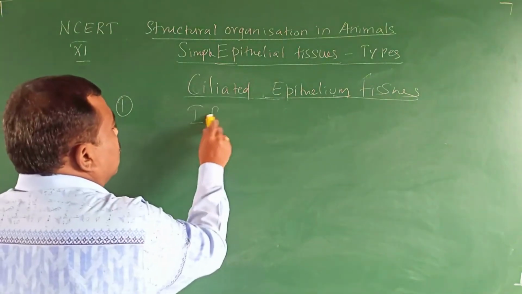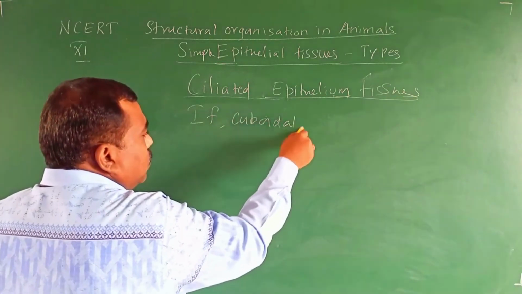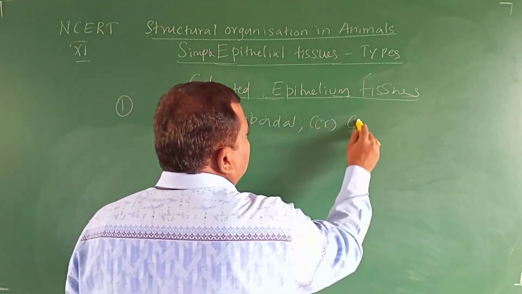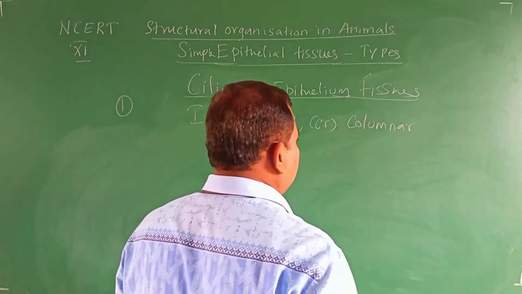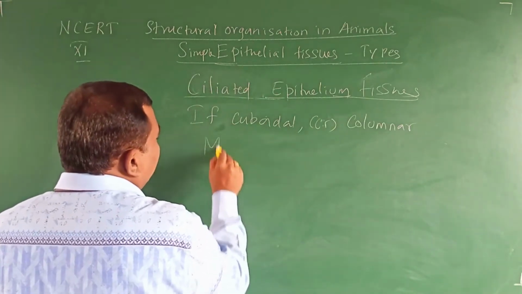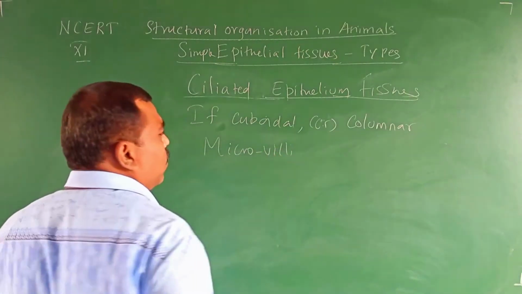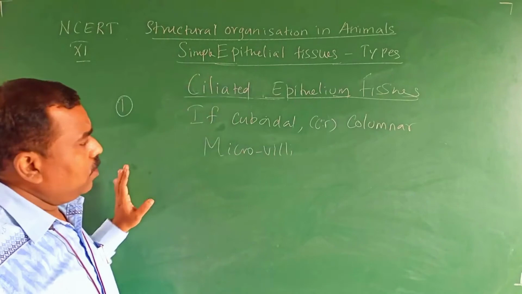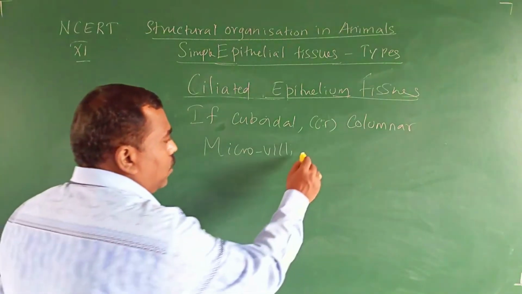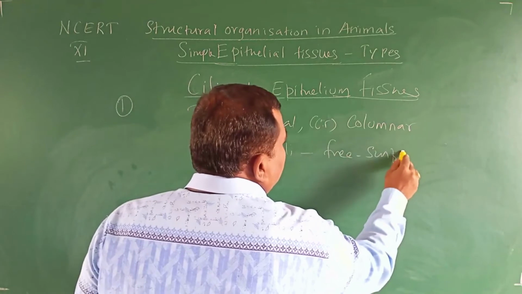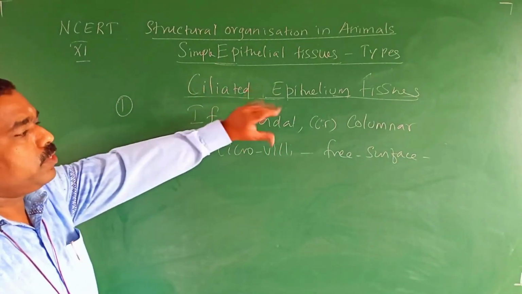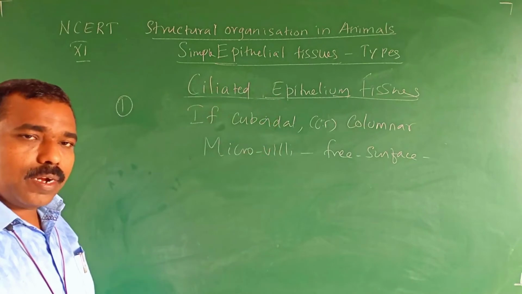If the cuboidal epithelial tissue or columnar epithelial tissue have microvilli, microvilli meaning small hair-like structures, on their free surface, that is called ciliated epithelial tissue. That is the definition. So what is ciliated epithelial tissue?